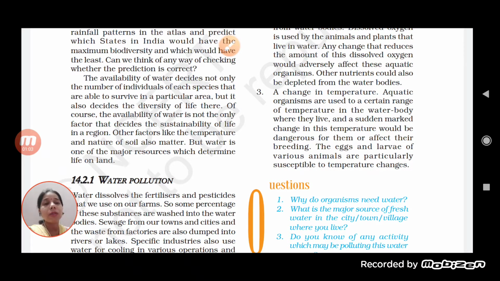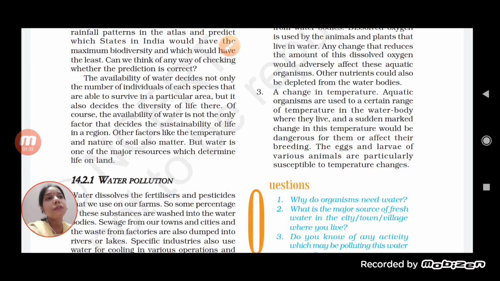So springs, these are all sources of fresh water. Most of the water present on the earth is in oceans or seas, and their amount is very large. But the problem is that this water is saline, it is not fresh water, so it is not fit for consumption, and we cannot drink that water.